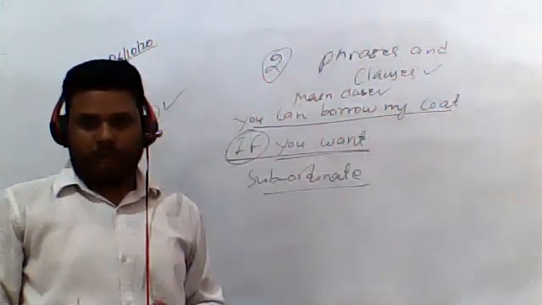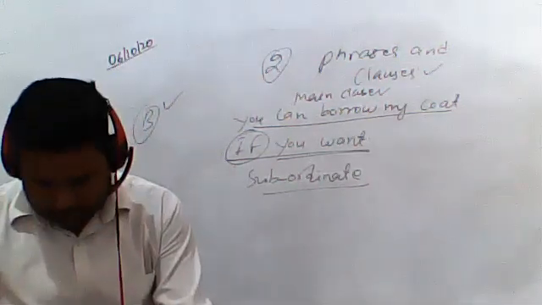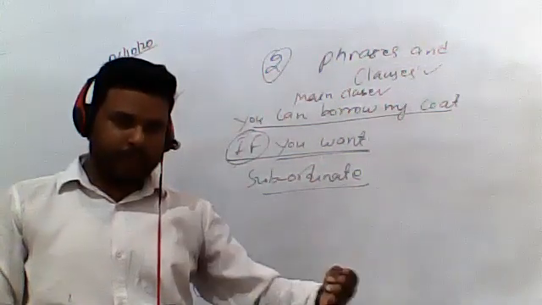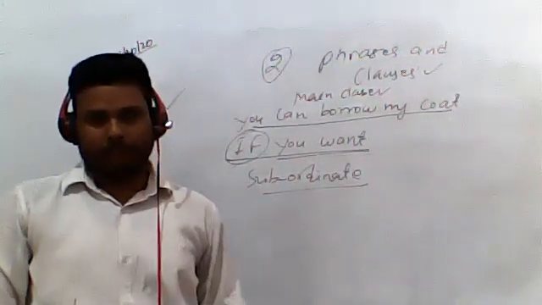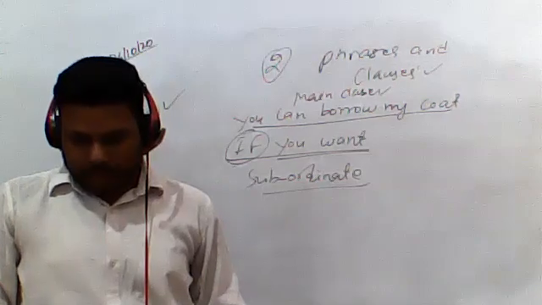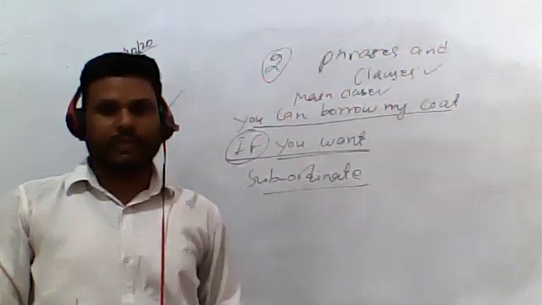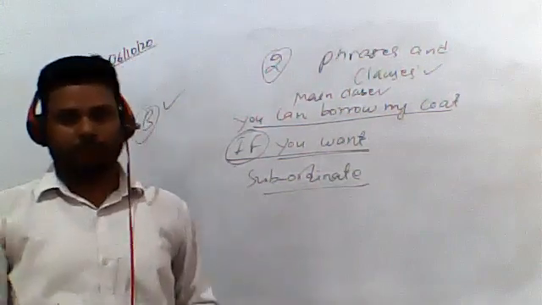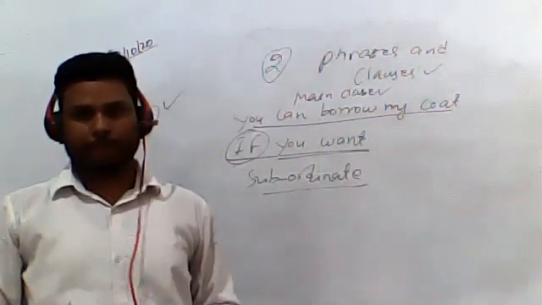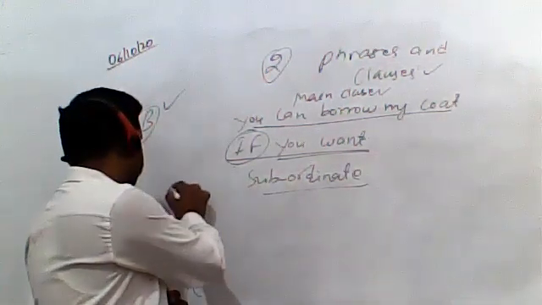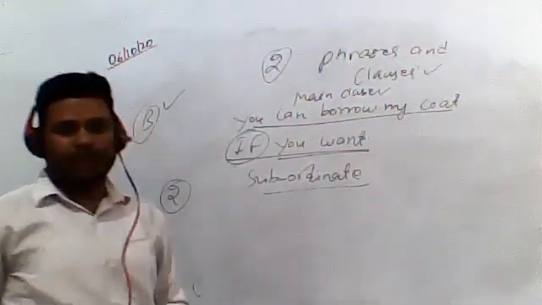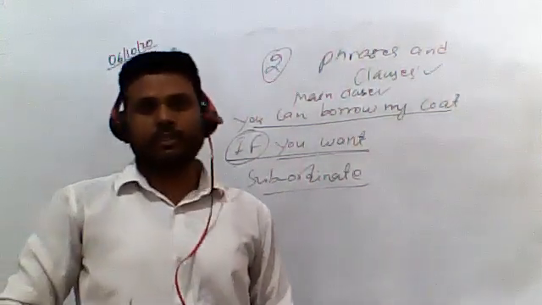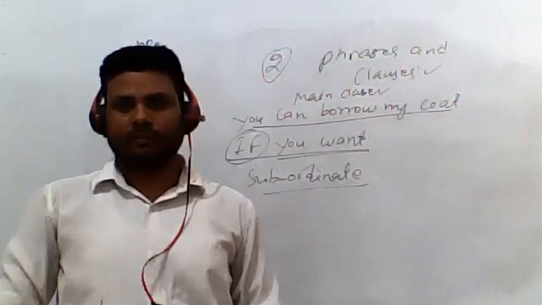Similarly, now you all tell me. The second sentence is: my teacher did not agree to what I said. So what would be the subordinate and main clause in this sentence? इसमें subordinate clause क्या होगा? What would be the subordinate clause? बताइए आप लोग. Where is the conjunction? First, try to find out where is the conjunction in this sentence. In the second sentence, where is the conjunction?